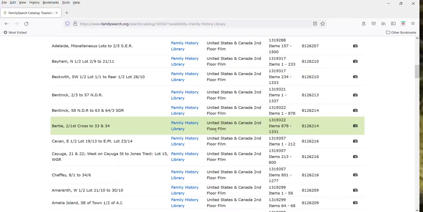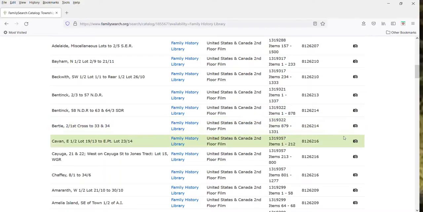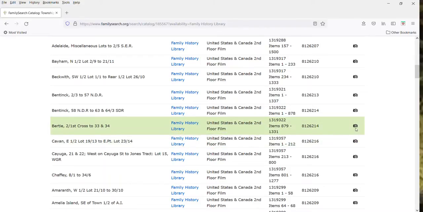So I'm going to click on this icon here. For those of you that are new to FamilySearch, I'll be able to see the microfilm at home. If you see a key across the top, it means that you can access it, but you just have to access it through a FamilySearch Affiliate Library, the Family History Affiliate Center. But this one's fine, so I'm going to go ahead and click on it.